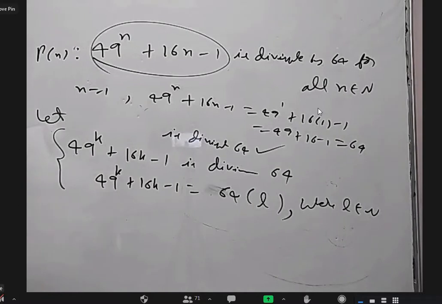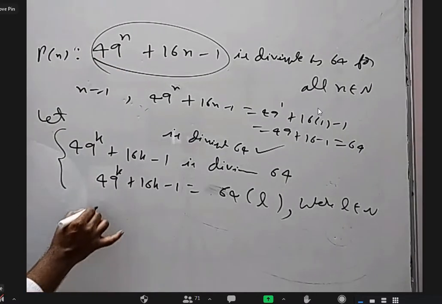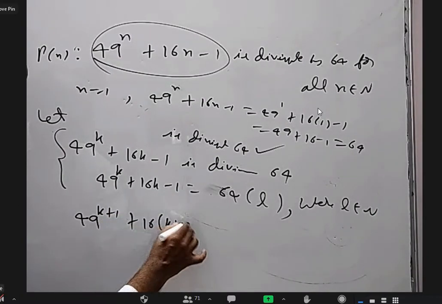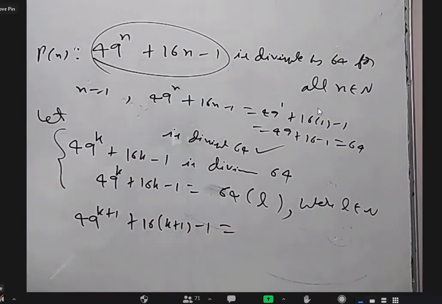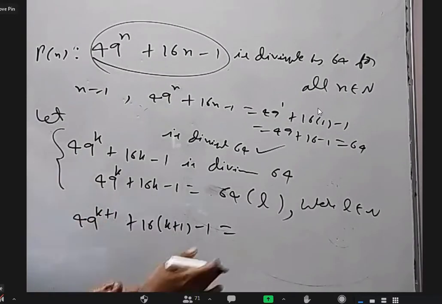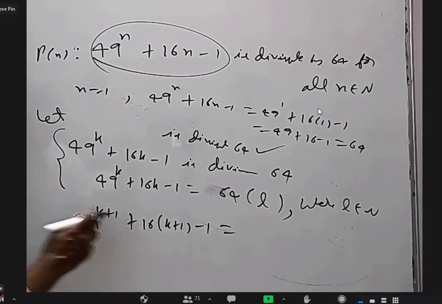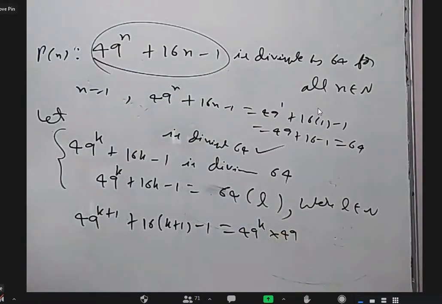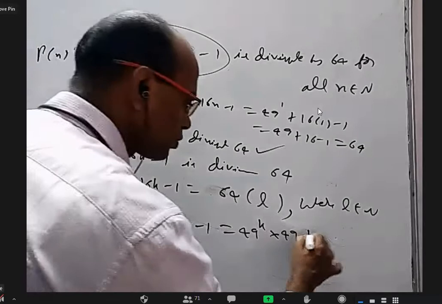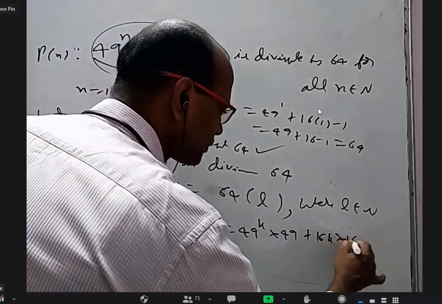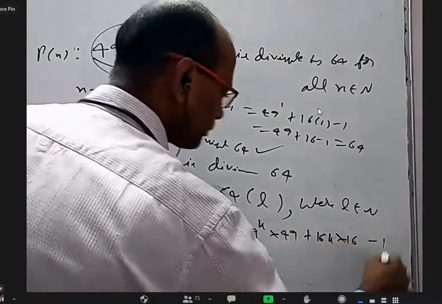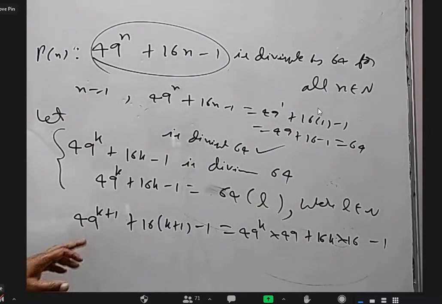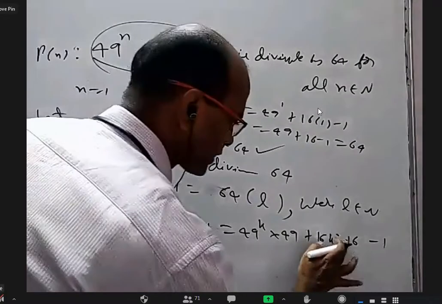Yes, sir. So, this 49 power k plus 1, I should write. In the place of n, I should write k plus 1, minus 1. This somehow I should show is a multiple of 64. So, 49 power k plus 1, I am going to write as 49 power k into 49. This I am going to write as 16k plus 16 and minus 1. So 16k plus 15.